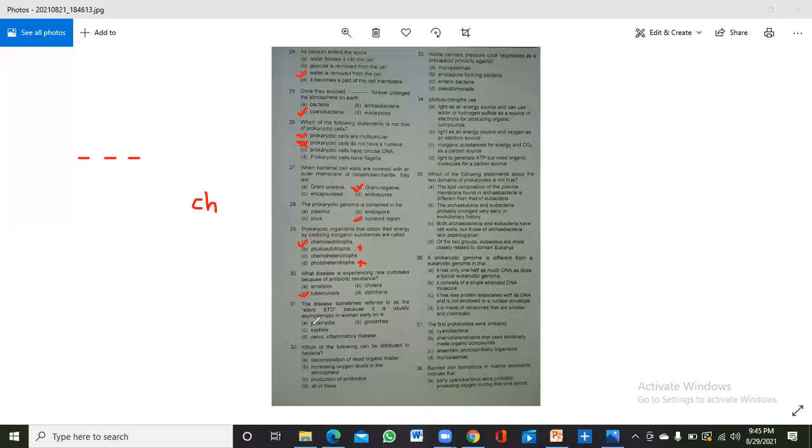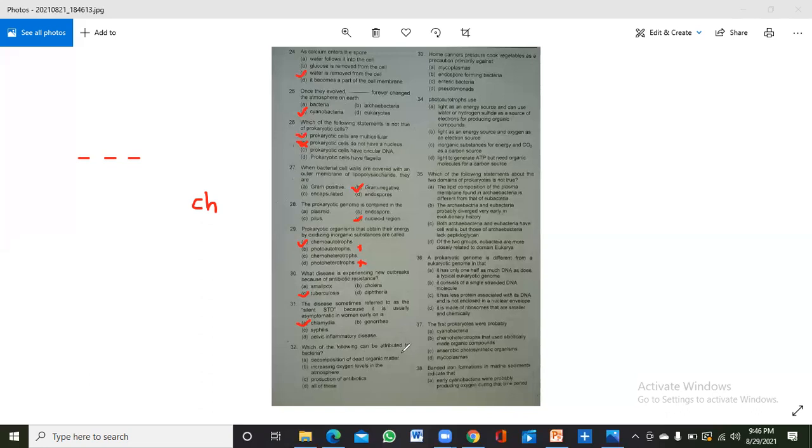It is not technical, it is a straightforward MCQ. Here is chlamydia. Chlamydia is a bacteria that is involved in sexually transmitted disease. Gonorrhea and syphilis are also sexually transmitted diseases, but chlamydia is a bit asymptomatic. Okay, silent. So that's why it is chlamydia.